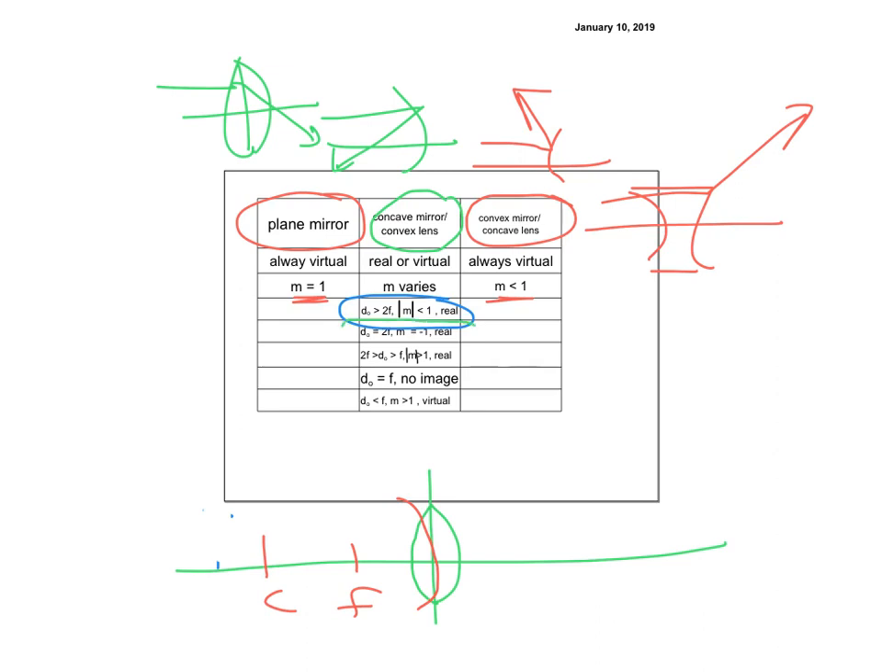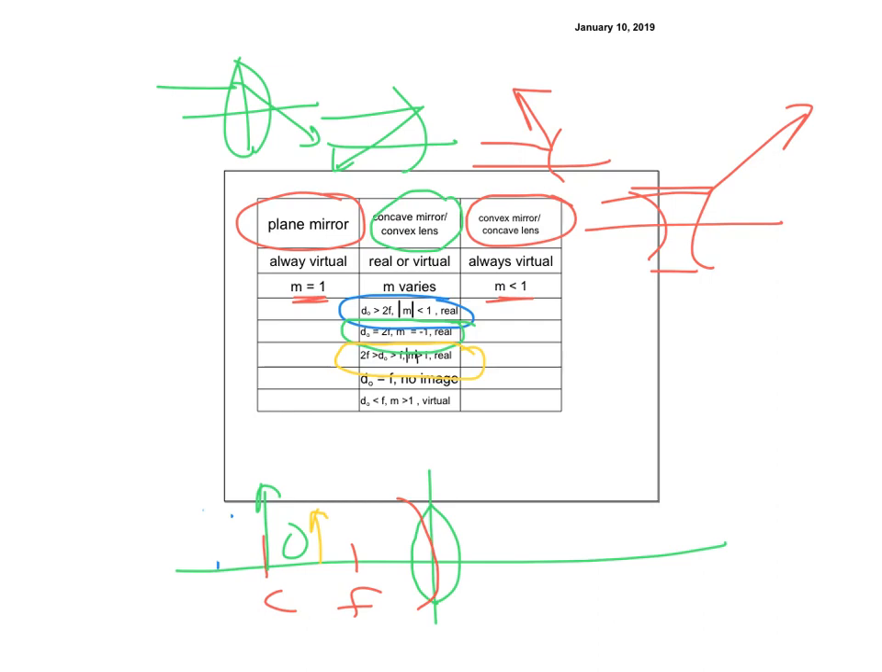when we have DO equal to 2F, that means it's equal to C. So my object is going to be right here, and my magnification is exactly -1 because it's going to be a real image. If I go down further and put my object between the center and the focus, so it's less than 2F and greater than F, then the absolute value of m is greater than 1. Now it's getting bigger, we're magnified, and it's real.